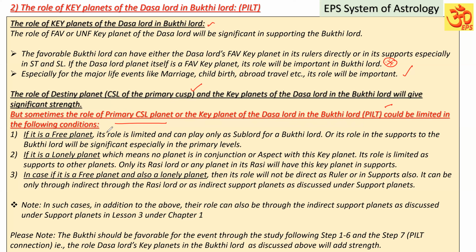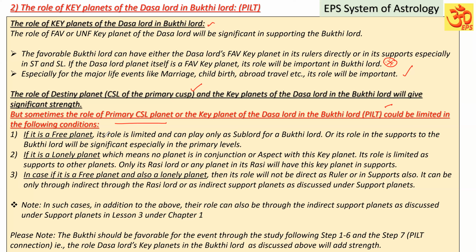Suppose the key planet is a free planet, its role is limited and it can play only as sublord for a Bhukti lord. Suppose Jupiter is a good key planet, but it is a free planet. So no planet will be in the star of that Jupiter. Even if the Bhukti lord can be favorable for the event, that key planet Jupiter can act only as the sublord for the Bhukti lord, or it can act as the sub-sublord for the Bhukti lord. Or its role in support to the Bhukti lord will be significant, especially in the primary levels.